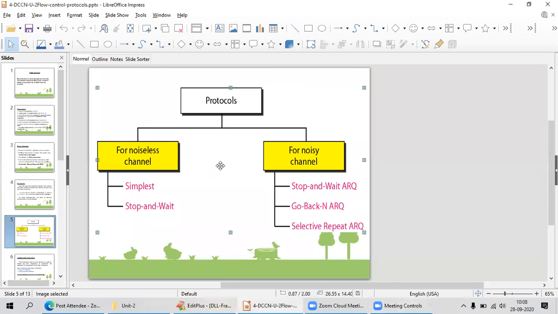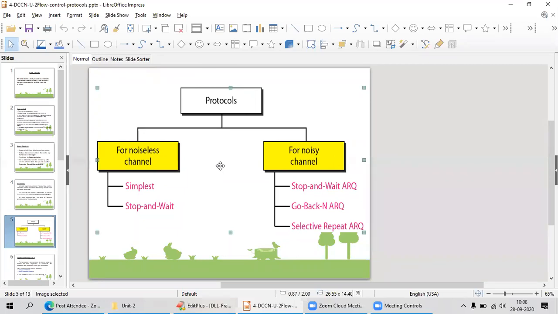We have two types of channels. The first is the noiseless channel, the second is the noisy channel. What is meant by a noiseless channel? There must not be data loss. There is no restriction on the data transmission, that means if I send 1000 GB of data at a time, it can accept.